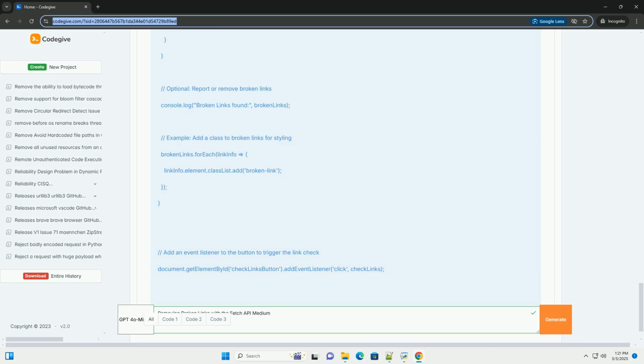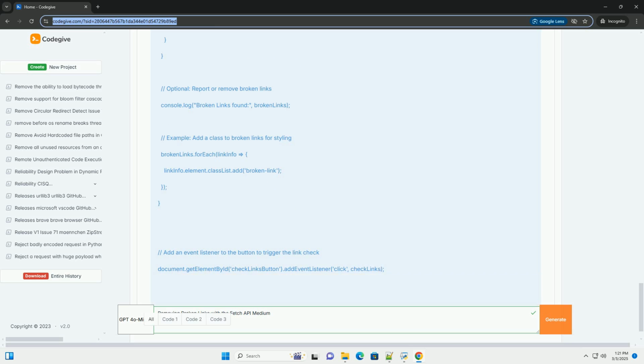Rate limiting. The problem: sending too many requests to a server in a short period of time can be considered abusive and lead to your IP address being blocked. Solutions: Implement a delay. Introduce a small delay, for example 200 to 500 milliseconds, between each fetch request. This prevents overwhelming the server. Use setTimeout or a similar mechanism to implement the delay.